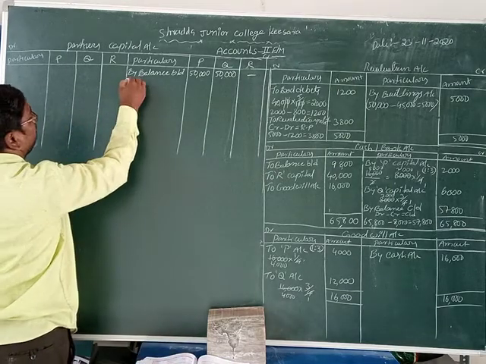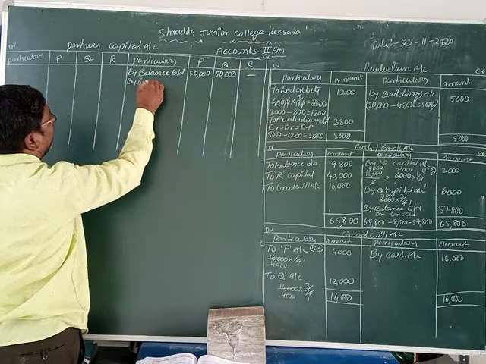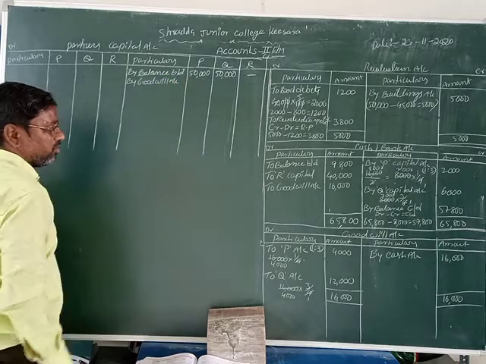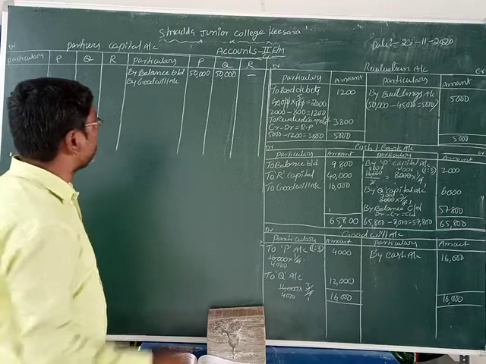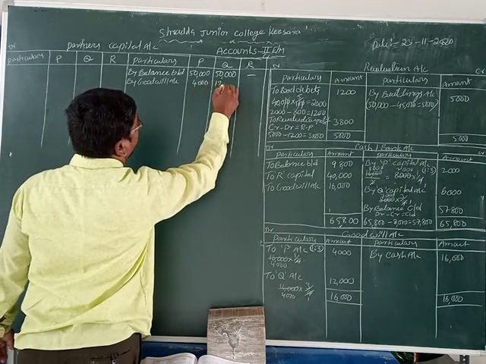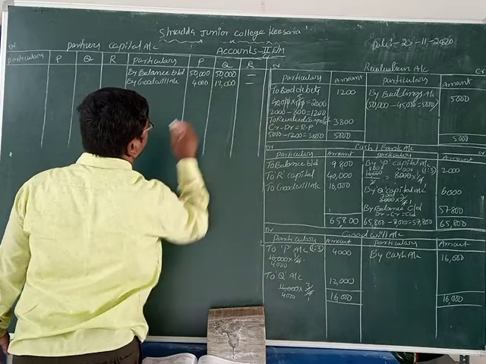Okay, now we are going to take by goodwill account. What is the value of goodwill? We distribute now: 4,000 for P, 12,000 rupees for Q. Okay, friends.